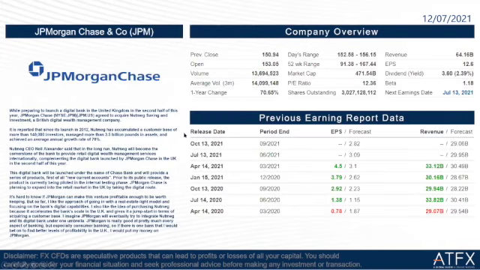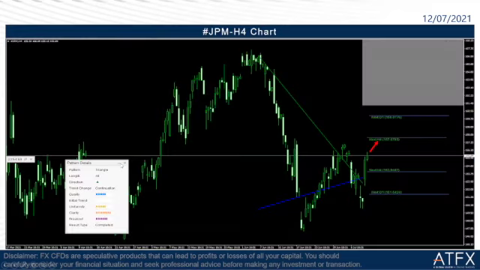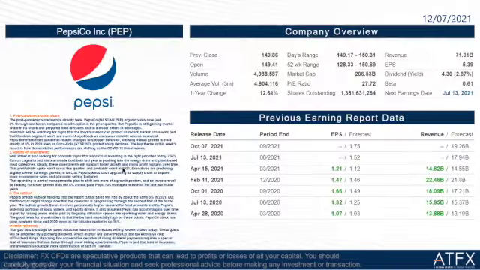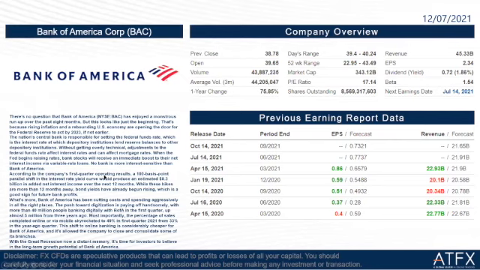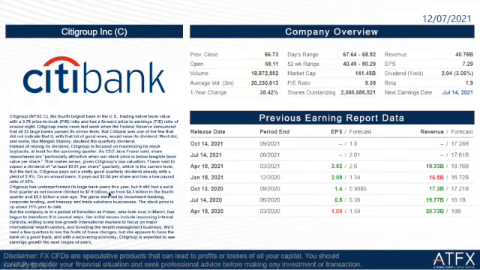So let's see their fundamental analysis on this page. The first one is JP Morgan Chase. This year the note I wrote here is quite long, so I will not read it in the briefing today because it is very long. I suggest you take a look at all these companies' news here, for Pepsi, JP Morgan, Bank of America, and also Citibank. Take a few minutes to read all the information so that you can share it with your clients.